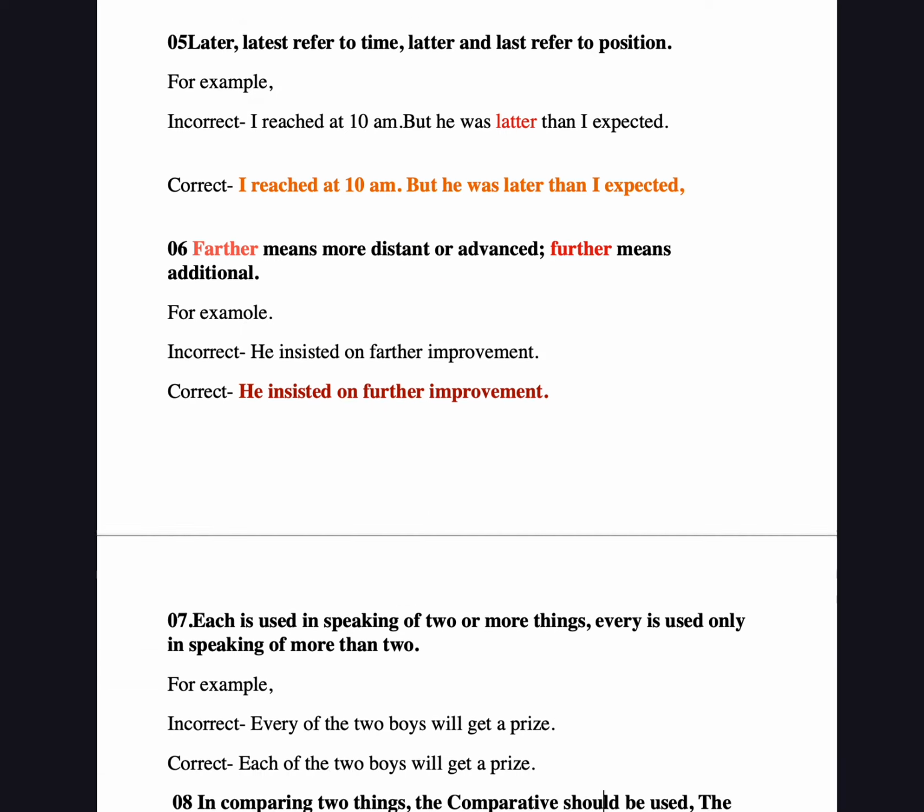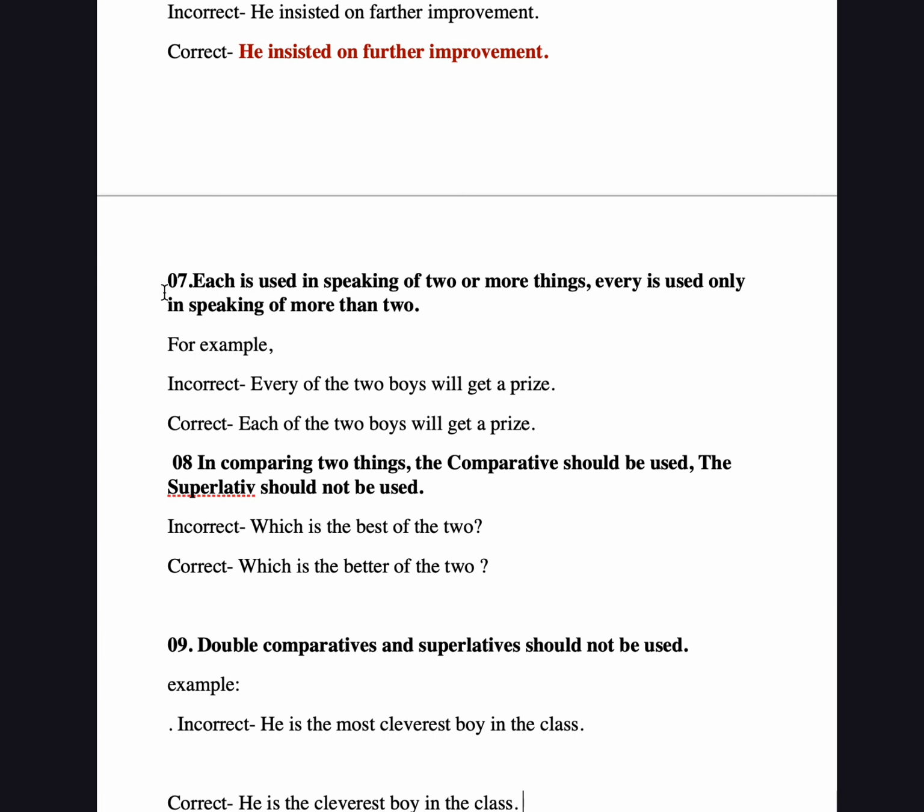Now we come to rule number 7. Just a second, I am going to highlight this. Each is used in speaking of 2 or more things. Every is used only in speaking of more than 2.